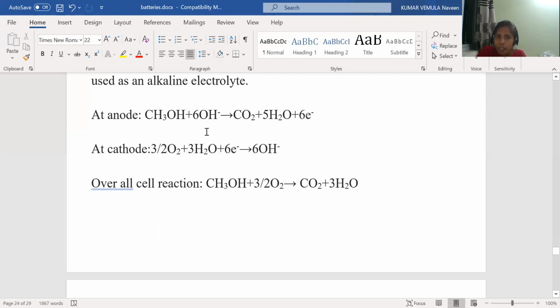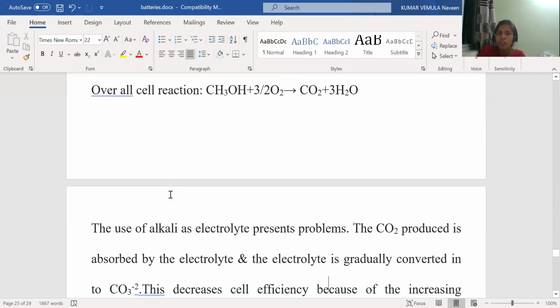By adding these two reactions, 6 OH minus gets cancelled, 6 electrons get cancelled, 3 water molecules get cancelled, and 2 water molecules are left. So the reactants CH3OH plus 3/2 O2 give rise to CO2 plus 2H2O. This is the overall cell reaction in the methanol oxygen fuel cell.